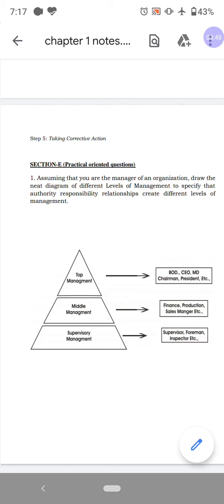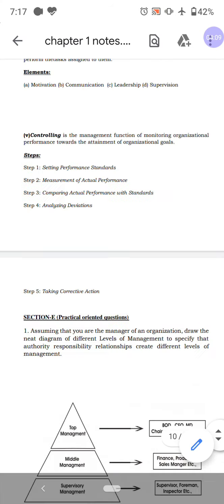Example, finance manager, production manager, or sales manager, etc. Next, supervisory management or operational level management. Example, supervisor, foreman, inspector, etc.